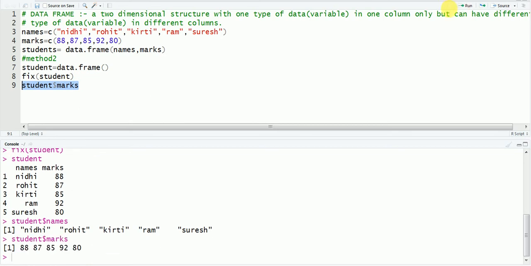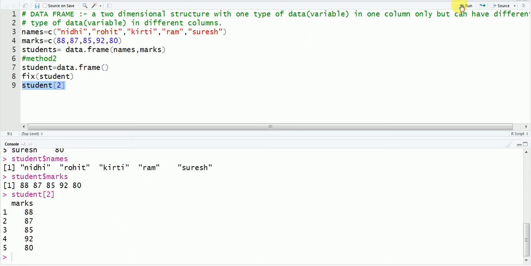Now there is also a second method, some other method you can use for that. Just write student and then big bracket here, and write 2 if you want to extract second column, and then run it. You will get your second column. This time your column is looking like a column. Last time your column was row wise, but your data is extracted. So this is the difference.